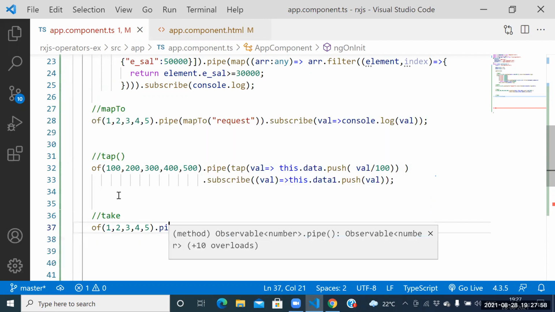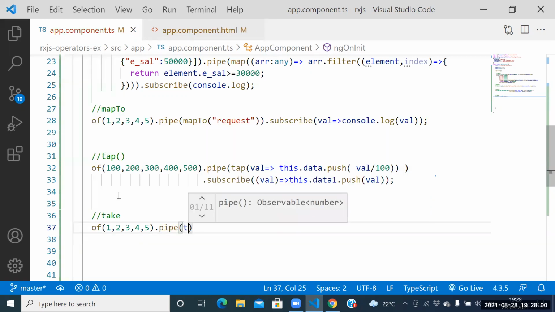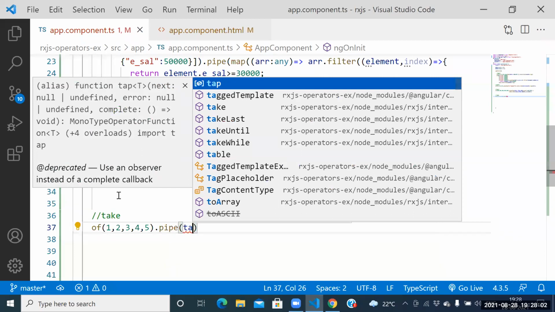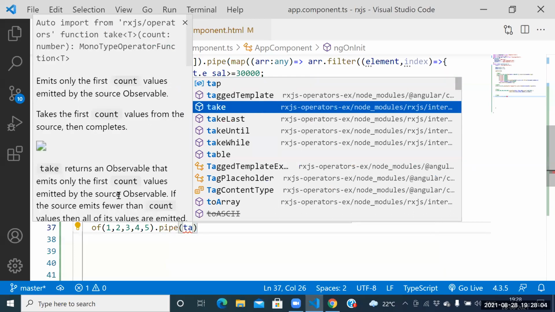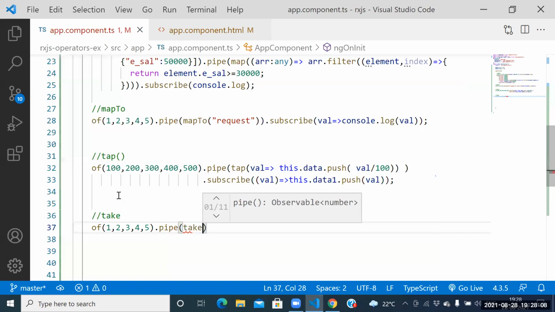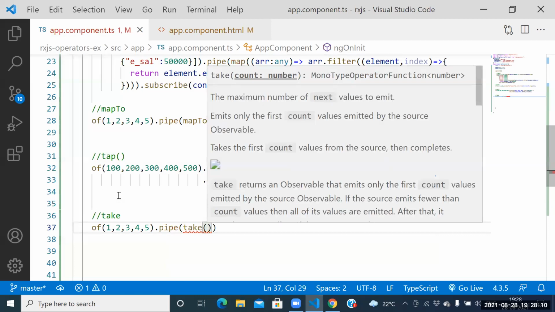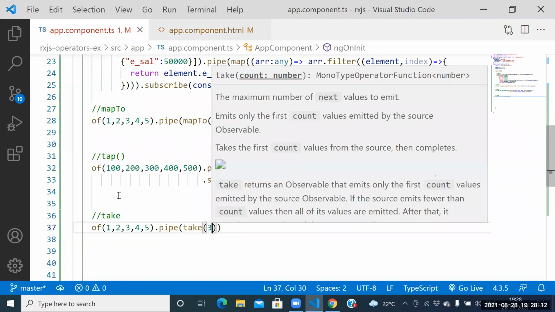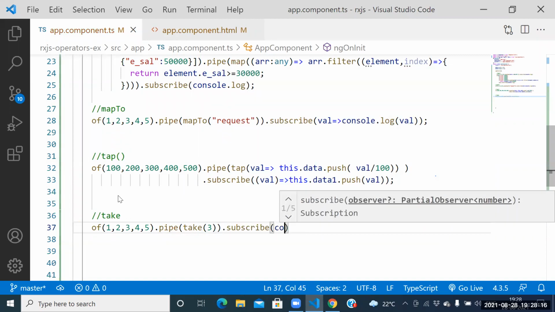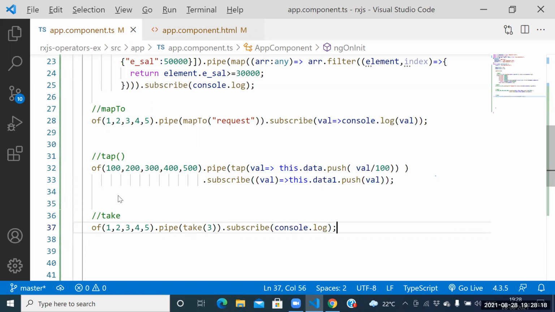So how can I execute it here? With the help of which one? Take operator. Take of 3. Guys, take of 3 means what? It will execute 1, 2, 3. Subscribe of console.log.